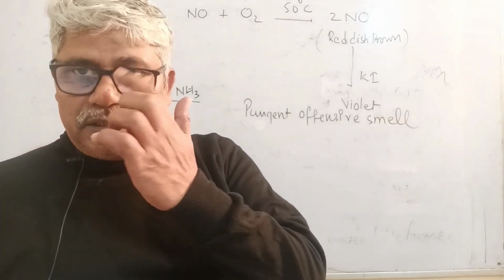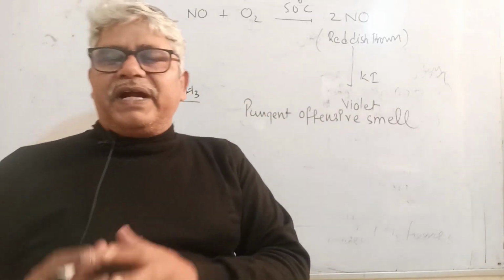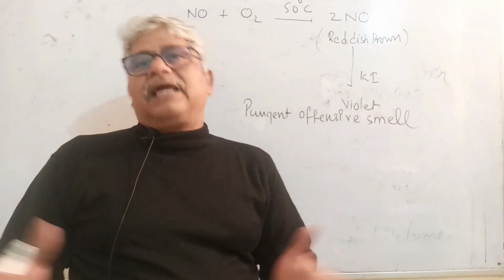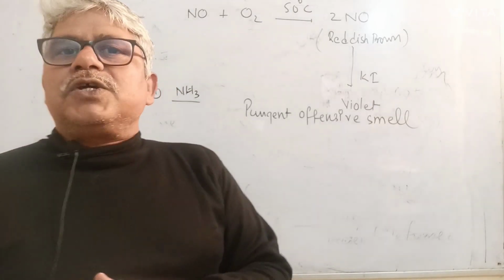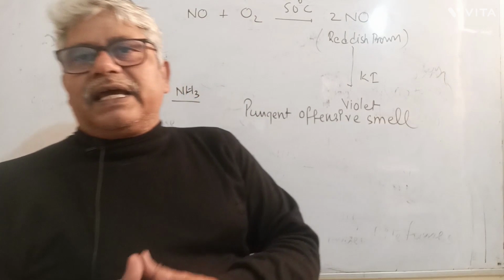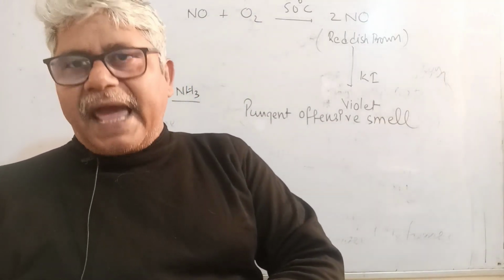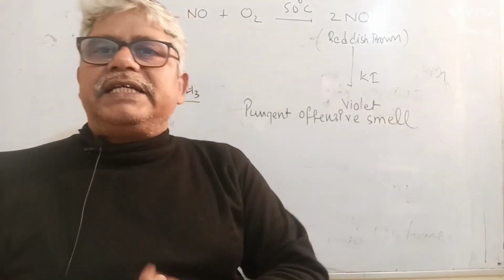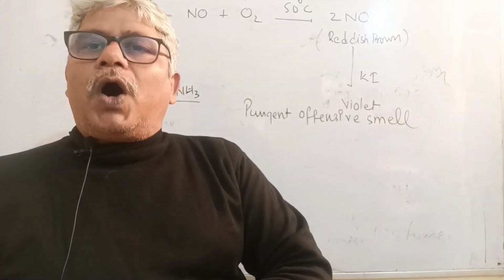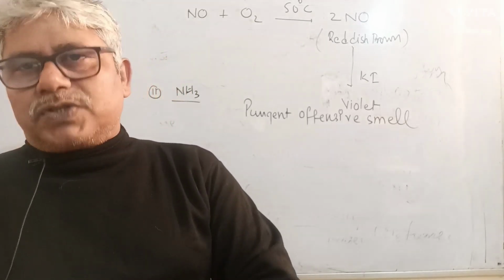So it's pungent, it pierces your nose, offending. You don't feel very nice. Offending is when you don't feel good. Offend means to feel bad. It is a gas that pricks the nose and smells bad. Pungent, offensive smelling gas is ammonia, which is formed in natural conditions due to bacterial decay of most probably animal matter, in some cases plants also.